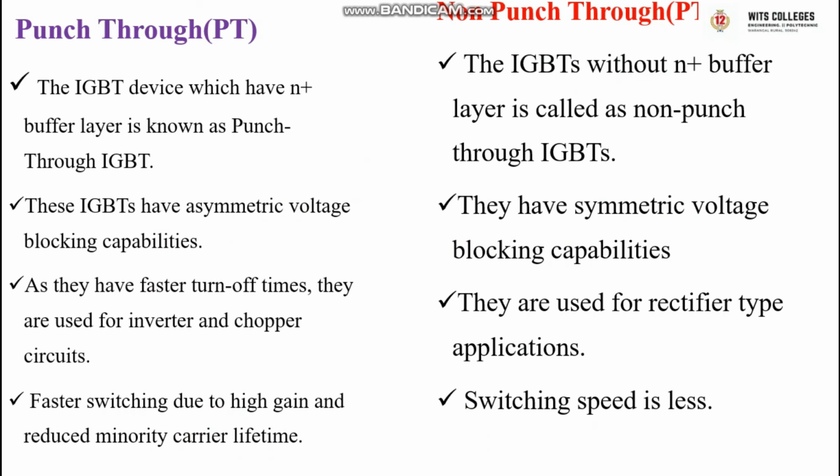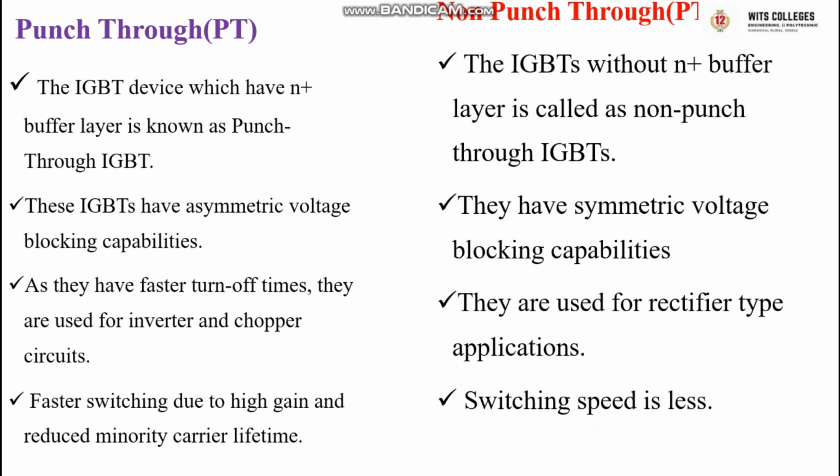Punch through IGBTs have asymmetrical blocking capabilities, whereas non punch through have symmetrical voltage blocking capability. Punch through IGBTs have faster turn off times. That's why they are preferred in inverter and chopper circuits. Non punch through IGBTs are used in rectifier type applications. Punch through has faster switching due to high gain and reduced minority carrier lifetime, whereas non punch through has lower switching speed.